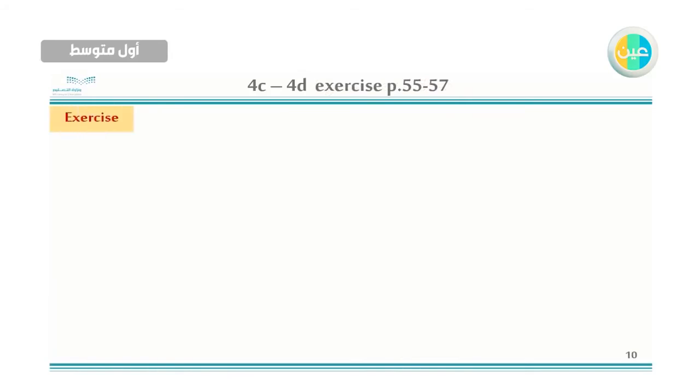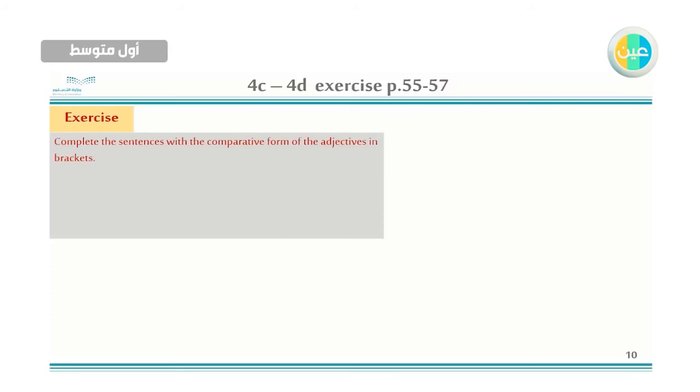Okay, now let's do the exercise about comparative and superlative. Complete the sentences with the comparative form or superlative form of the adjectives in brackets. Number one, the weather today is bad than it was yesterday. Now we have the weather today and yesterday. Two things. I want to make a comparison between them. So, as I said, we add er to the adjective, but in the short adjective.